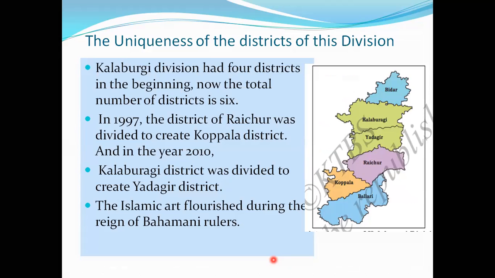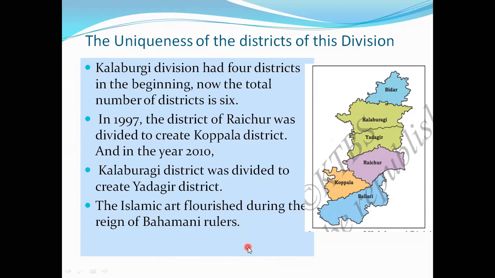Next, children, the uniqueness of the districts of Kalburgi division. One by one, we will learn district-wise. Kalburgi division had four districts before, and now the total is six. In 1997, the district of Raichur was divided to create the Koppala district. In 2010, Kalburgi district was divided to create Yadgiri. Before that, Kalburgi and Yadgiri were the same, but after it was divided, Kalburgi is separate and Yadgiri is separate.